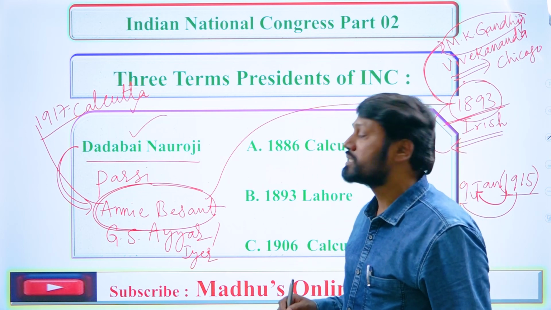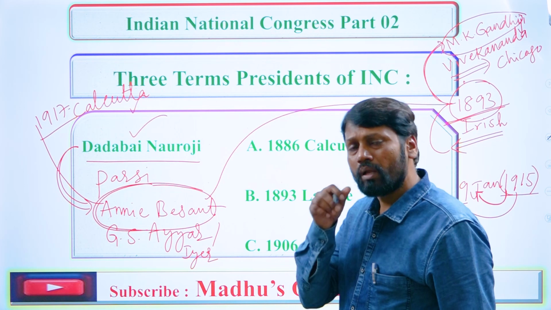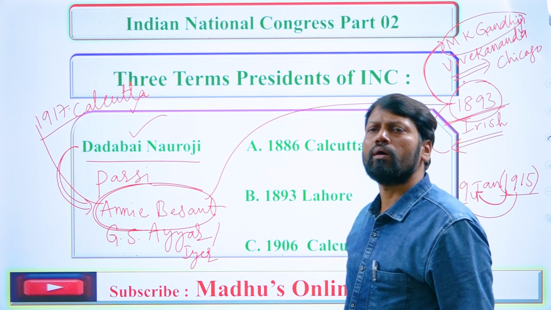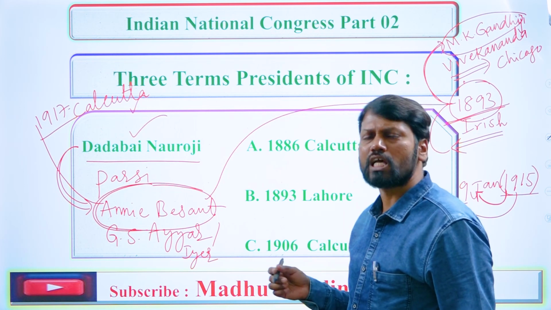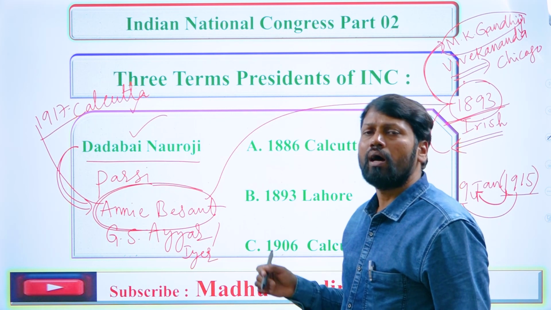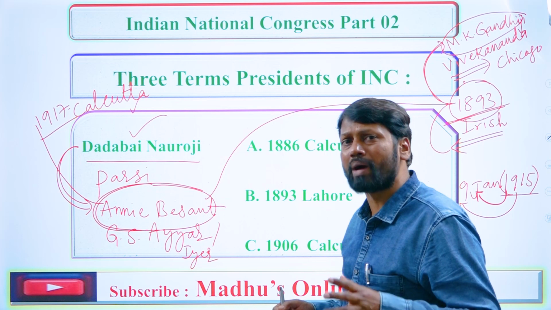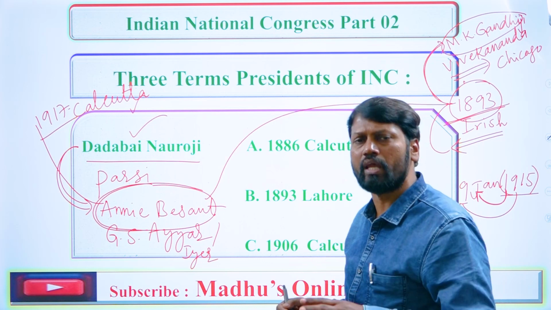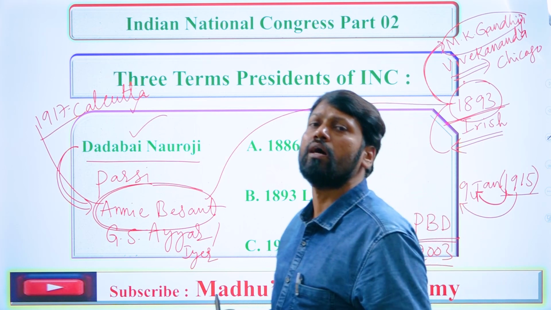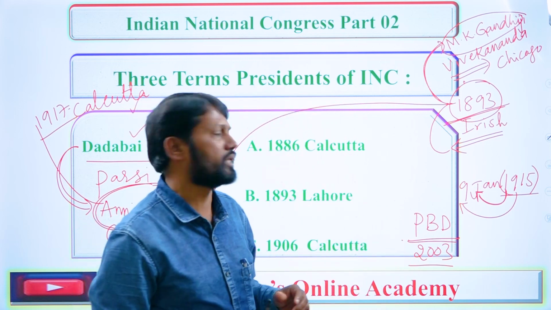Remember, 1916. Madam Annie Besant also extensively toured in Madras Presidency, as well as the Andhra region, because the Andhra region at that time was part and parcel of Madras Presidency, which was under the control of the British. Remember this carefully.